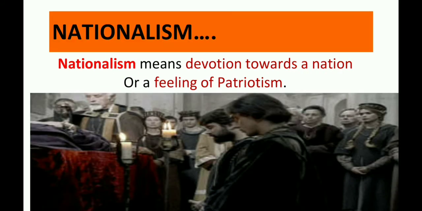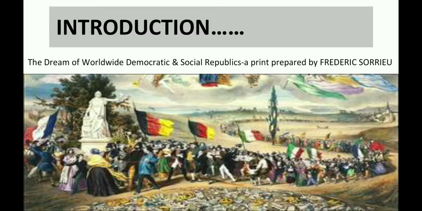Now before we start the chapter, let us understand the meaning of nationalism. Nationalism means loyalty and devotion towards a nation, or a feeling of patriotism. Now let us start the introduction part of the chapter.